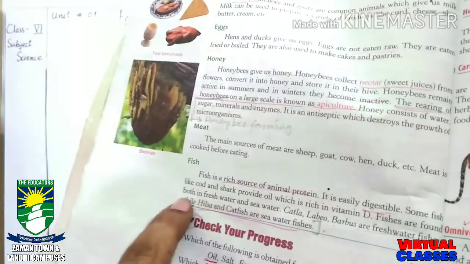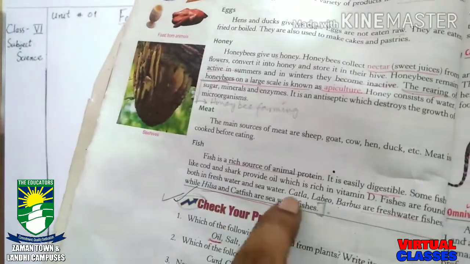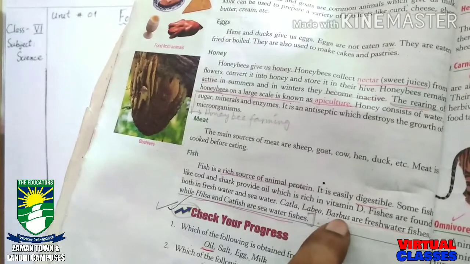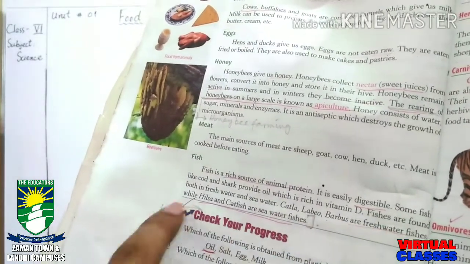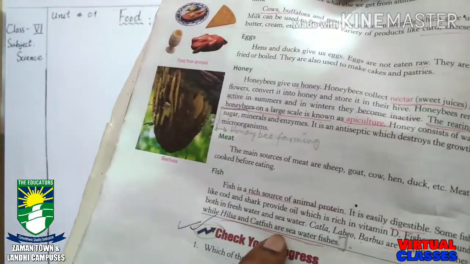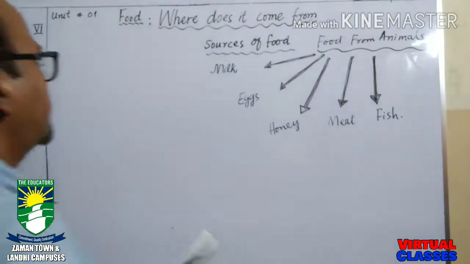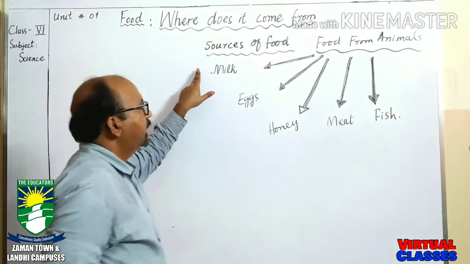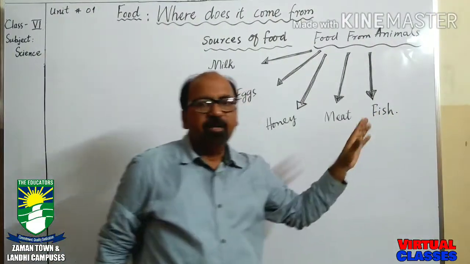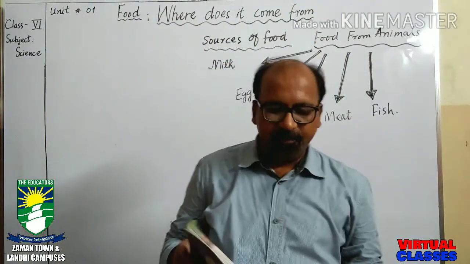Fishes are found in both fresh water and seawater. Catla, rohu or barbus are freshwater fishes, while hilsa and catfish are seawater fishes. So these are the different sources we get from animals: milk, egg, honey, meat, and fish. All these are very necessary for our body.